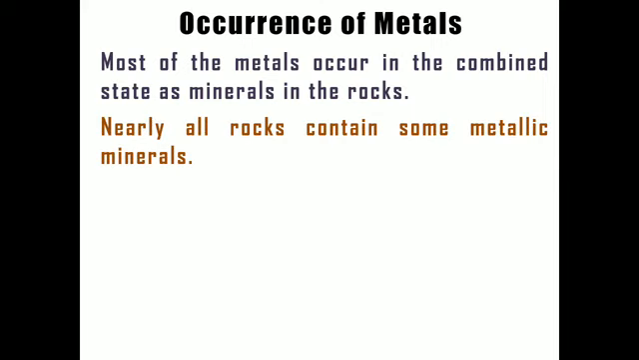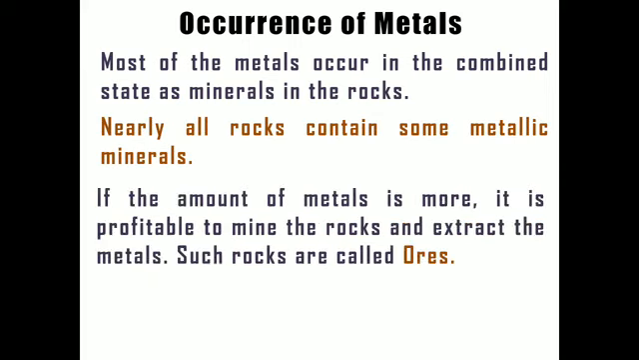Remember, almost all the rocks present in our earth crust have some part of metallic minerals. So minerals are the combined state of metals. And remember, this is a very crucial point: the amount of metal may be less, it may be more. If the metal amount is more in the mineral or in the rock, it is profitable to mine the rock. So mining can be done, extraction of metal can be done, if the metal amount is more.